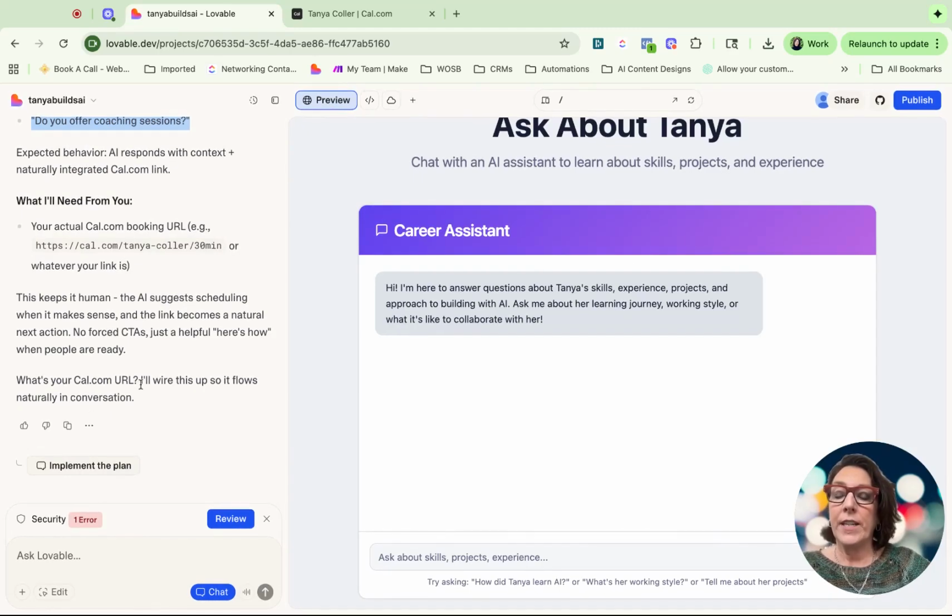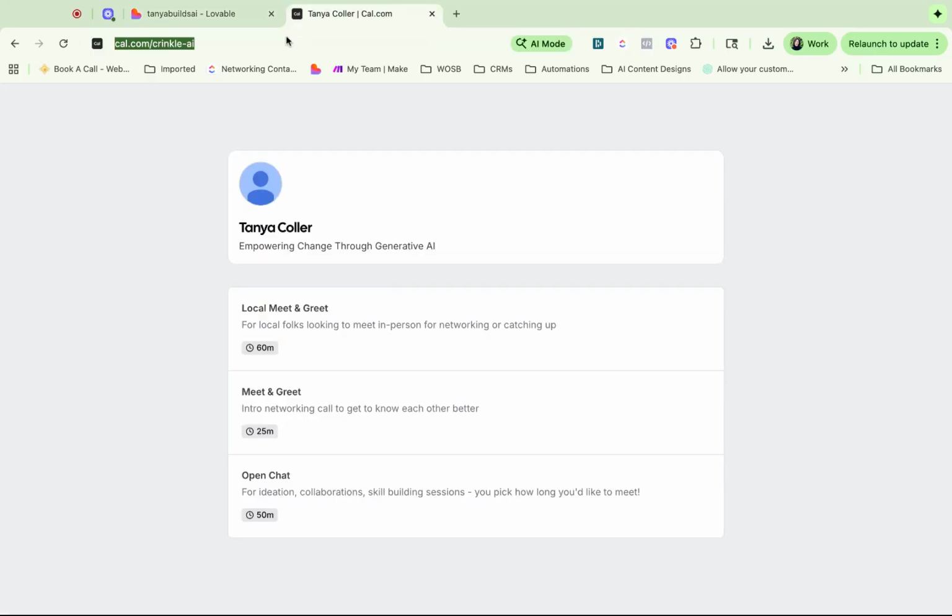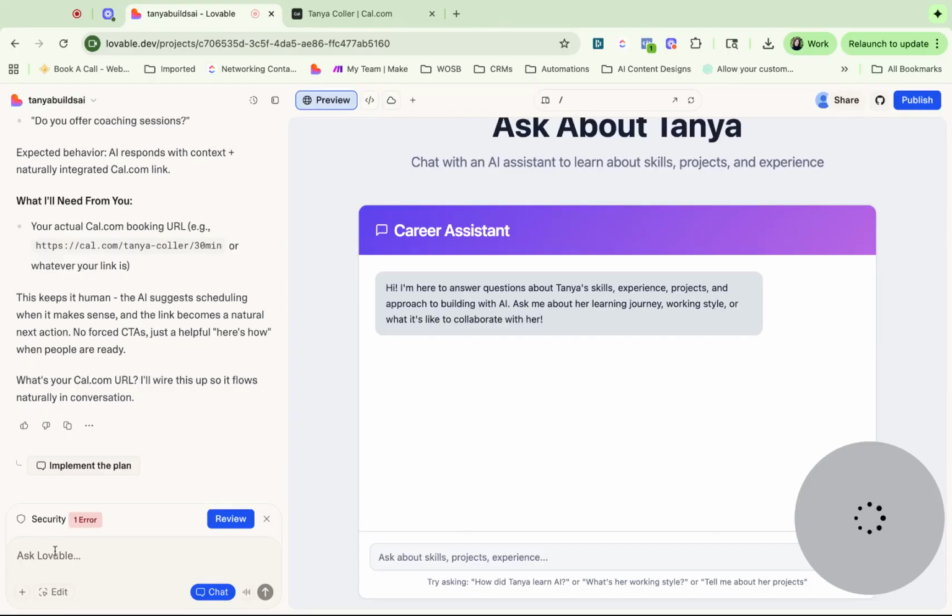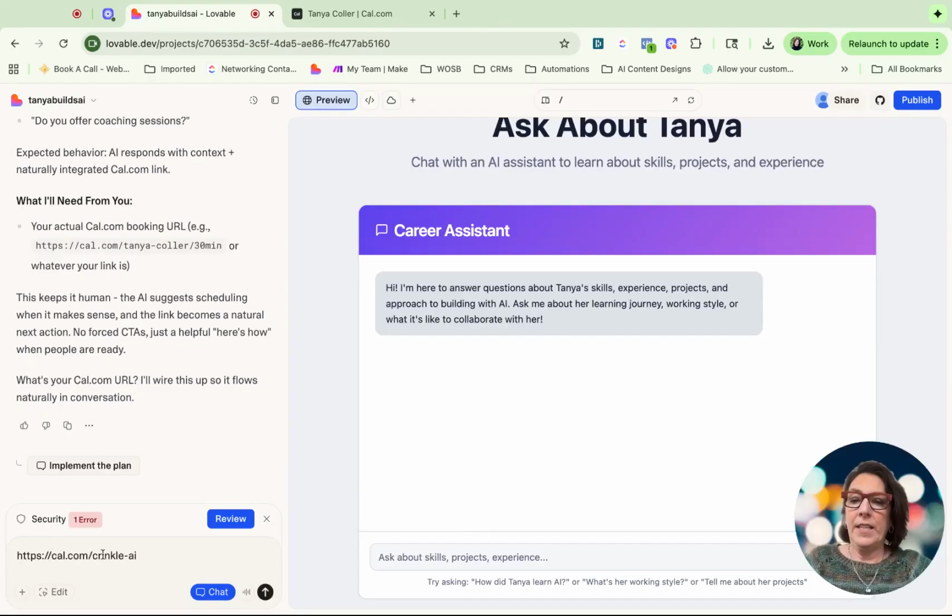So what is your cal.com URL? I actually have it right here. I don't know if you can see that, but I'm going to put it in here. So my link is cal.com/crinkle-AI. This will wire it up so it flows naturally. Normally you can just click implement plan, but I'm going to add my URL here. I'm going to say implement plan with, and then my link.